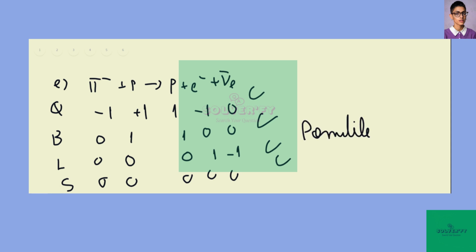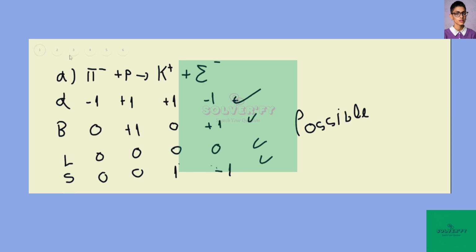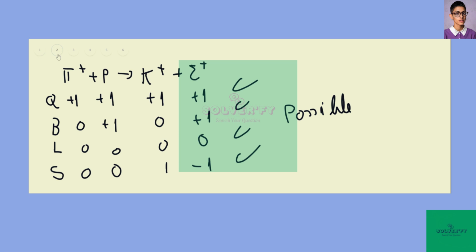The last thing that we need to say is to identify which interaction each reaction goes through. For part A, this is a strong interaction with pion decay, so this is strong. For part B, we have again strong, so it's proton scattering with a pion, so it's a strong interaction.